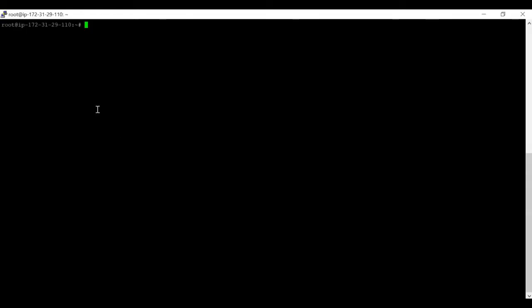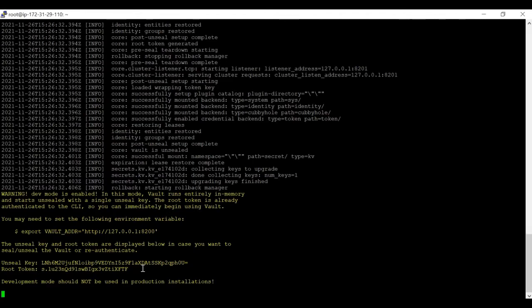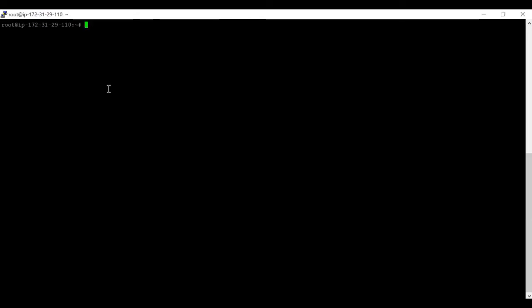Alright guys, now let's start the practical session. I already have my Vault server running in the dev environment, and this is the second terminal, which is just a duplicate of the same machine. Firstly, how to list down the policies? The command is pretty simple: vault policy list.